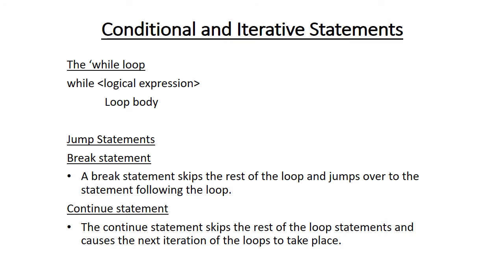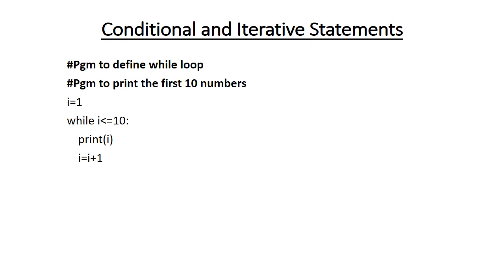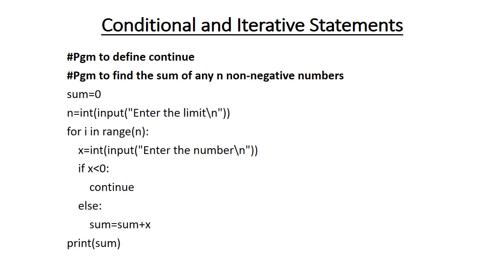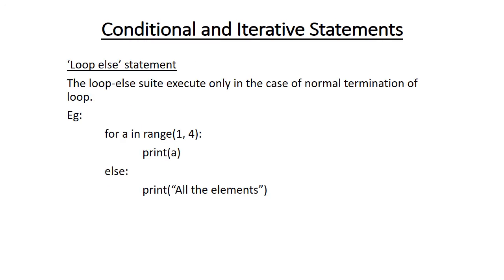An example program to define the while loop: program to print the first 10 numbers. Program to define the continue statement: program to find the sum of any n non-negative numbers using continue. Loop else statement. The loop else suite executes only in the case of normal termination of the loop. An example is given below.